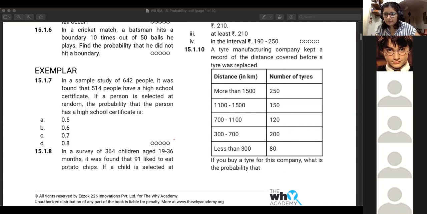Oh, Swayam, what happened? It looks like Swayam's disconnected. I don't see him here. No, ma'am, he's not there in the meeting. Yeah, I'll just try and ping him and see. Okay, in the meantime, this is open for all. Whoever has solved it, you can send your answer.